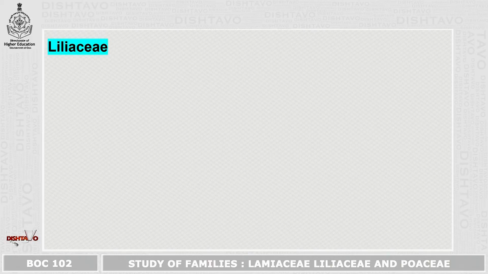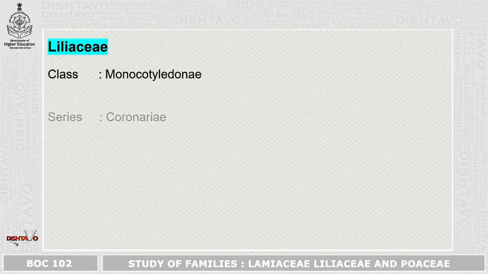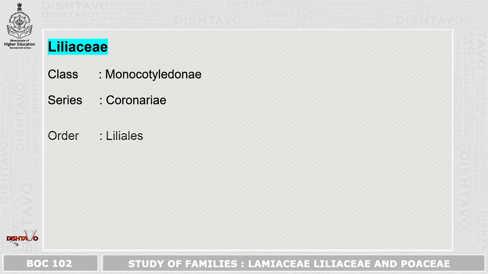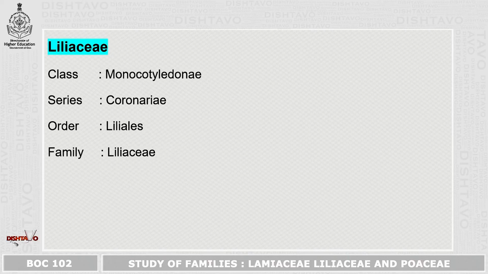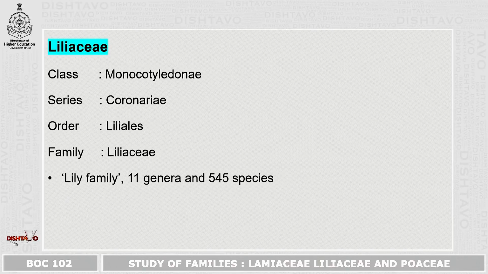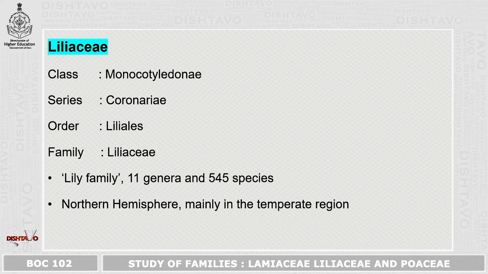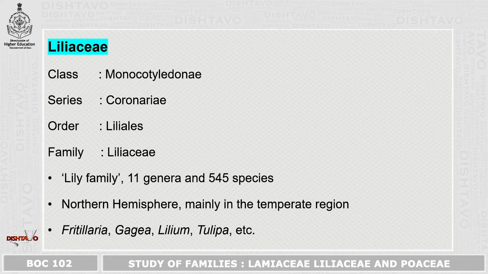Now let us study about the diagnostic characters of Liliaceae family. First we will start with the classification. It belongs to class Monocotyledonae, series is Coronariae, order Liliales and the family is Liliaceae. It is commonly known as Lily family and it includes 11 genera and 545 species. It is distributed in northern hemisphere, mainly in the temperate region. The major genera which are included under this family are Fritillaria, Gagea, Lilium, Tulipa, etc.